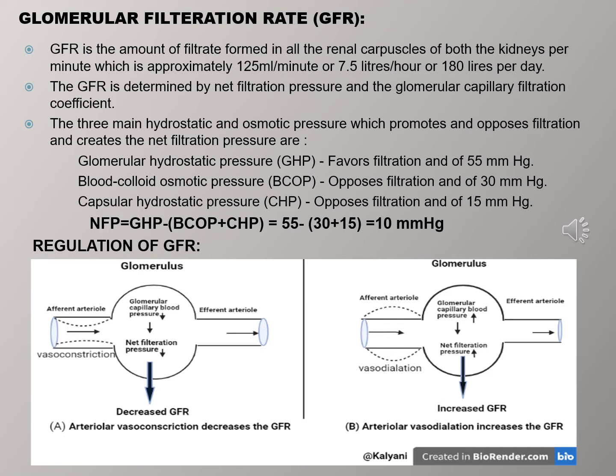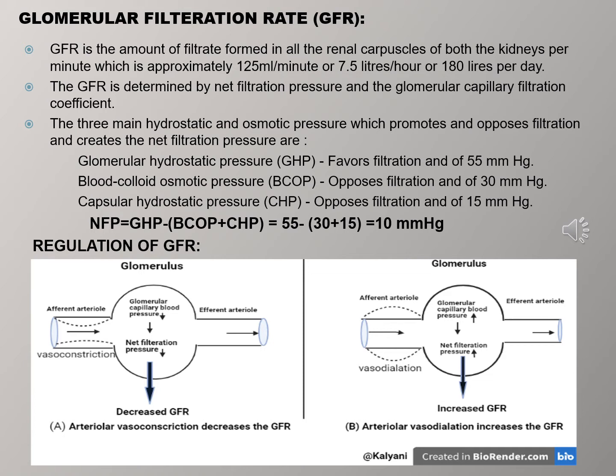They are glomerular hydrostatic pressure, blood colloid osmotic pressure, and capsular hydrostatic pressure. Glomerular hydrostatic pressure is the blood pressure in the glomerular capillaries, about 55 mmHg, and it promotes filtration by forcing the water and solutes present in the blood plasma to pass through the filtration membrane. Whereas the capsular hydrostatic pressure is the hydrostatic pressure exerted against the filtration membrane by the fluid already present in the capsular space. It opposes filtration, and its magnitude is 15 mmHg.